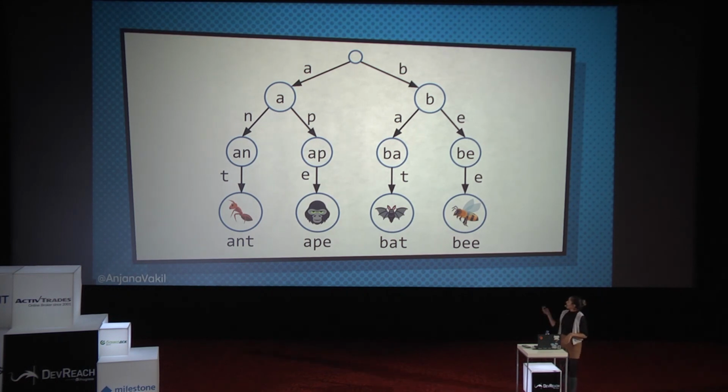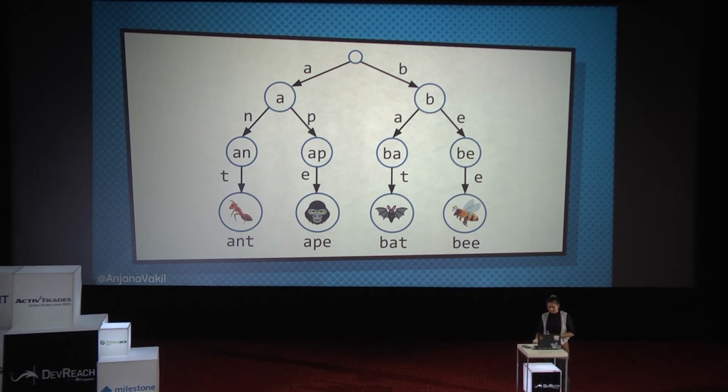So I might have an A branch, and a B branch, and a C branch, and so on and so forth. And then, from each of those branches, I create a branch for any possible second letter. So if I have ant and ape, from the A branch, I'm going to create an N and a P branch, and so on and so forth until I reach the end of the word, which is the leaf node that holds my value.